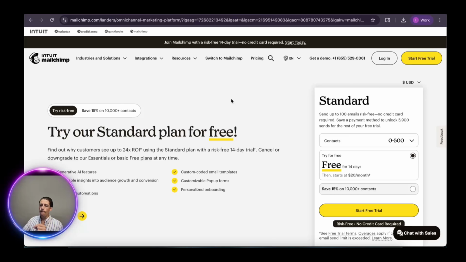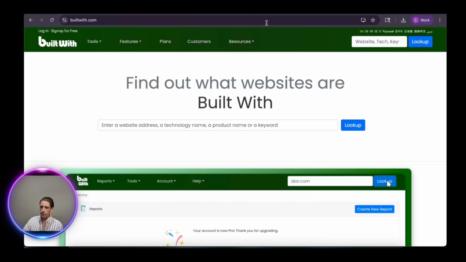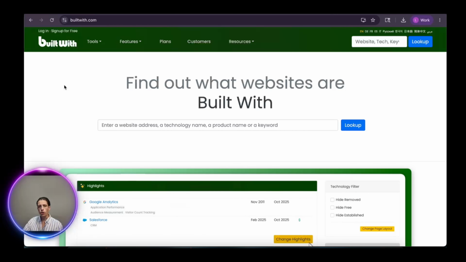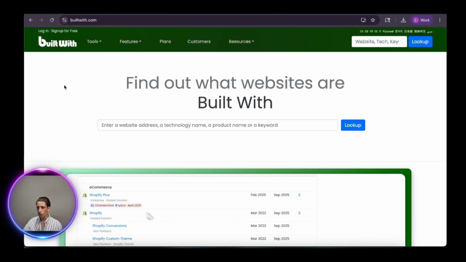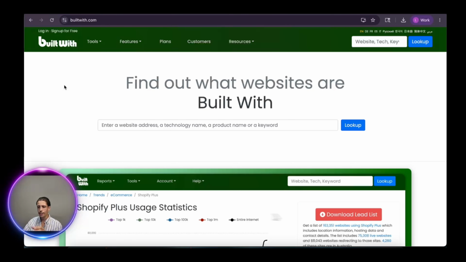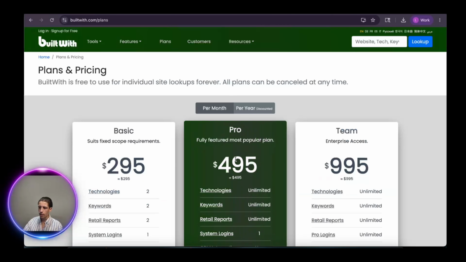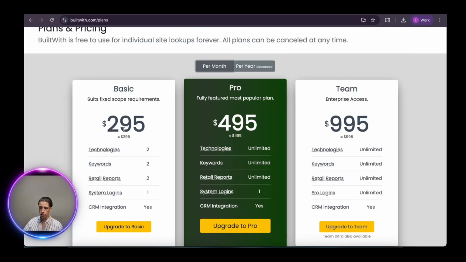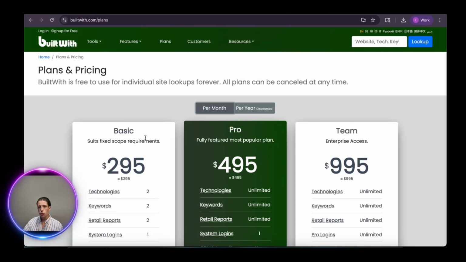So basically, the idea here is that you have big websites like BuiltWith, which already has that technology available, but the problem is that it is too expensive, right? If we go here on plans, look at this. This is very expensive, guys. Like, this is literally the cheapest version of this website, $300 a month, right? You could do the same job for a penny by just looking at one thing.